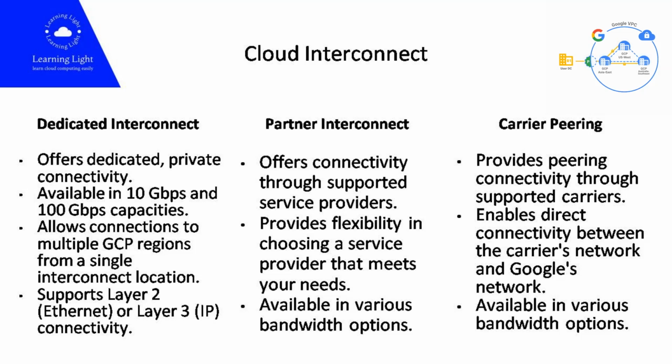Google Cloud Interconnect provides different types of connectivity options to meet various performance, bandwidth, and use case requirements. Dedicated Interconnect provides a direct physical connection between your on-premises network and Google's network at a specific location. Partner Interconnect allows you to connect to Google's network using a supported service provider as an intermediary. Carrier Peering allows you to peer your service provider's network directly with Google's network at specific peering locations.